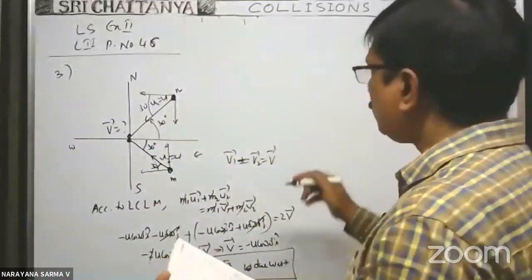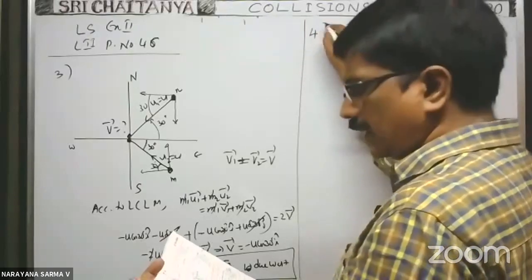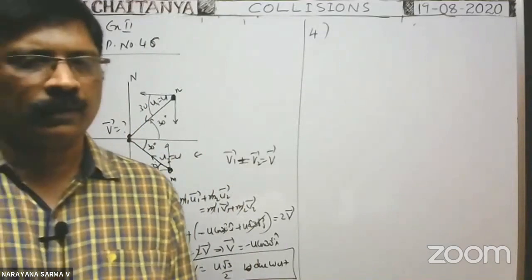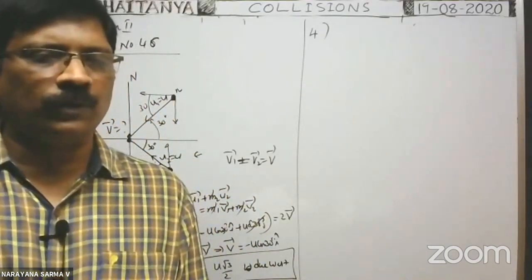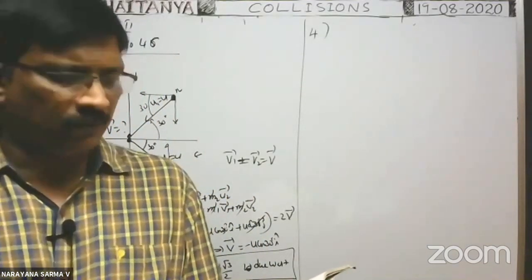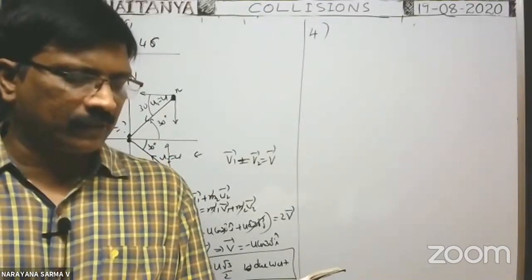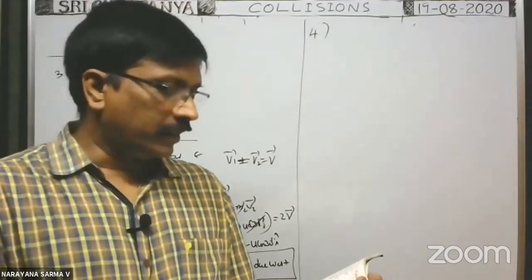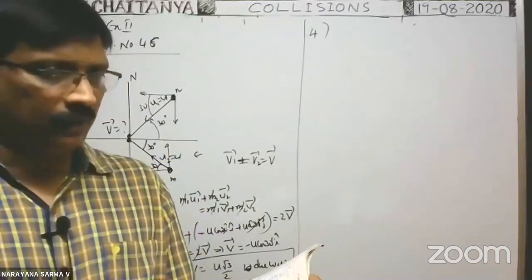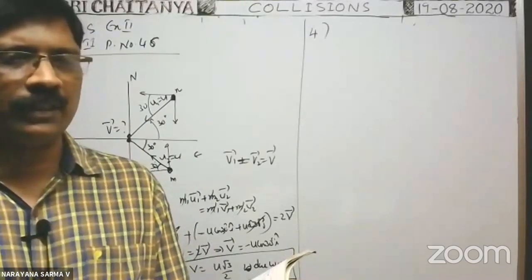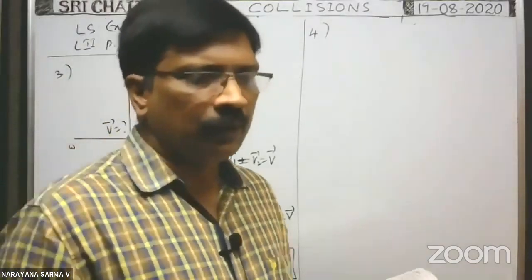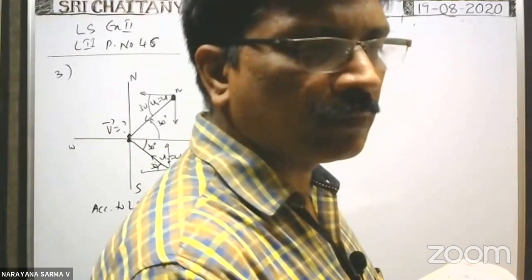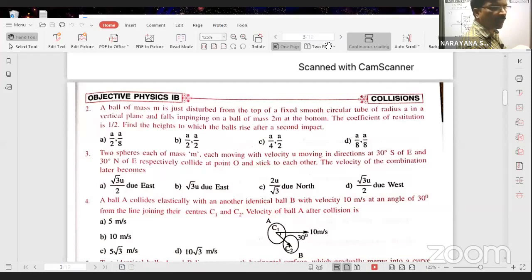Next one, fourth problem. That is also an important one. Just 3 minutes is there, no? Baladitya, last 3 minutes. One problem we can do in the last 3 minutes. Okay. Because that problem is important. They may ask in the coming exam. This model they may ask definitely. That is a very, very important problem. Okay. You see the problem first. Fourth problem. All of you see the fourth problem.